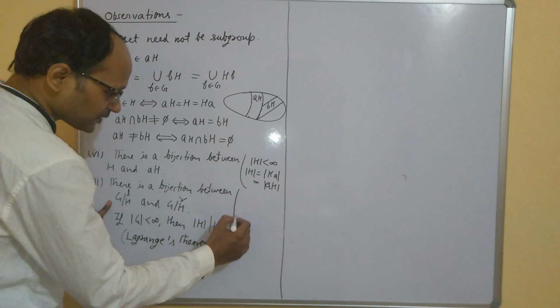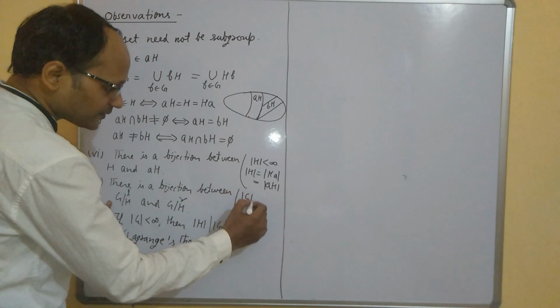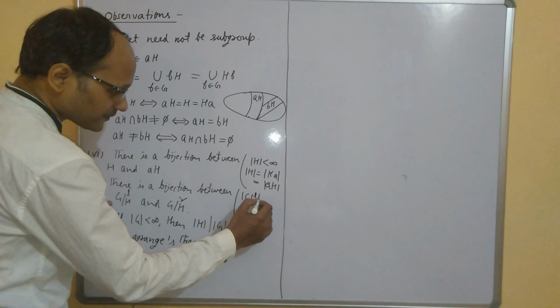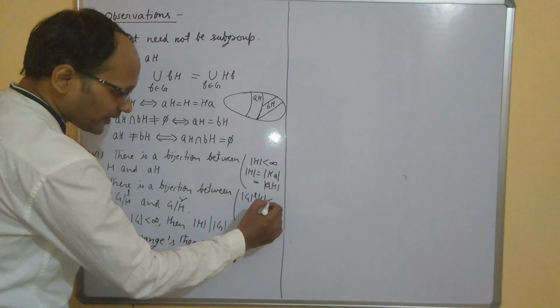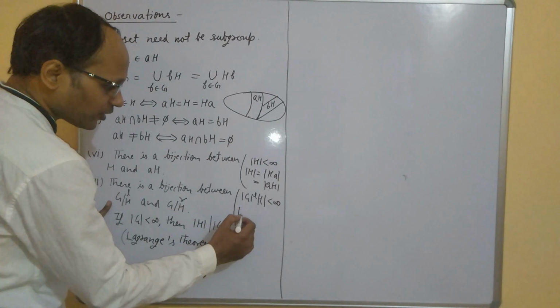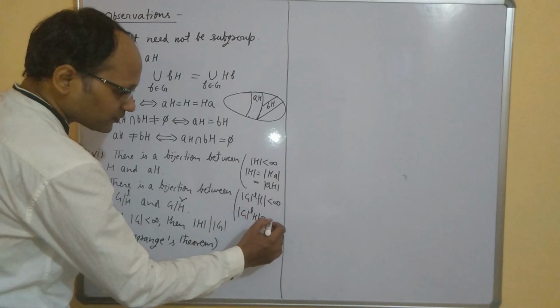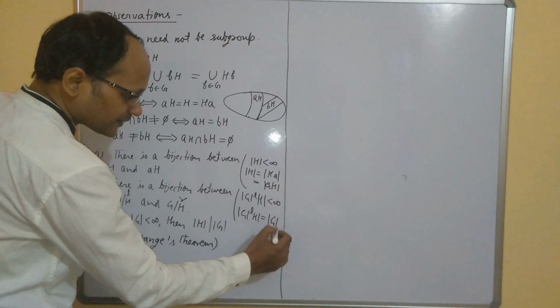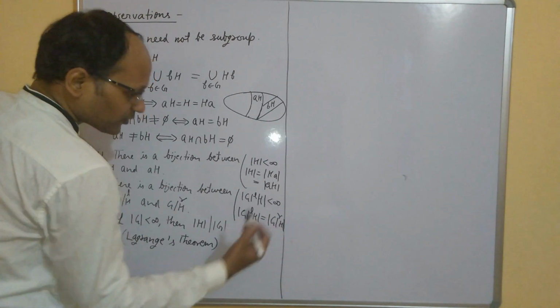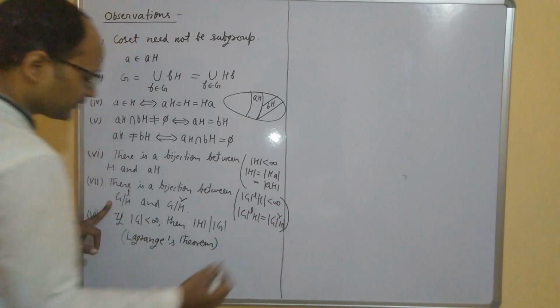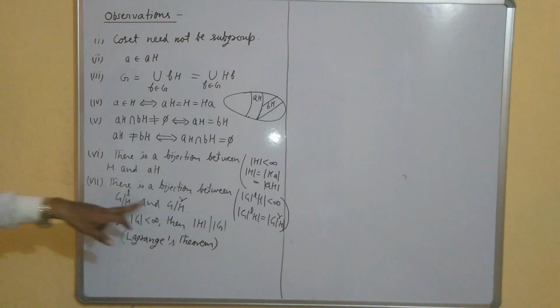So suppose this is a finite set, then it means the order of this set is equal to the order of this set. The order of both the sets will be equal, because we have proved that there is a bijection between them.